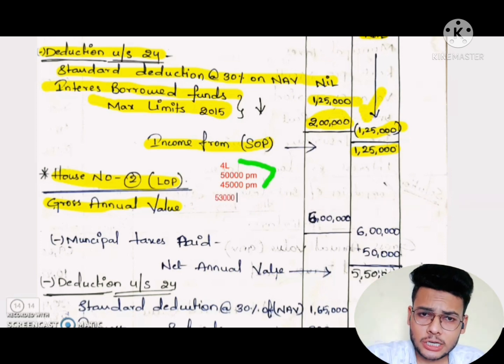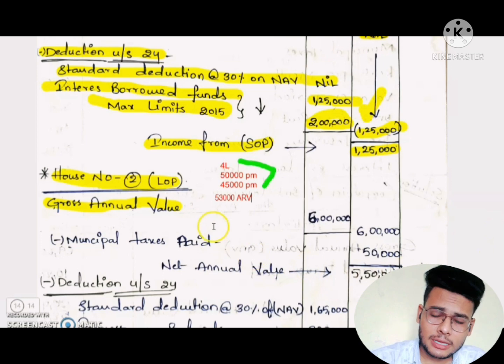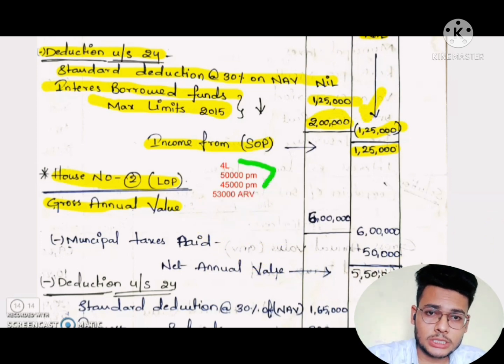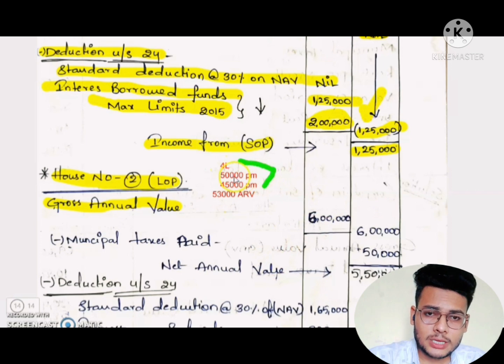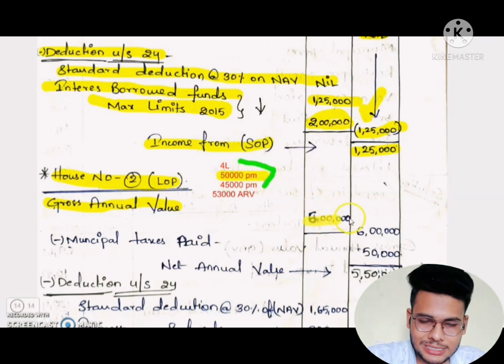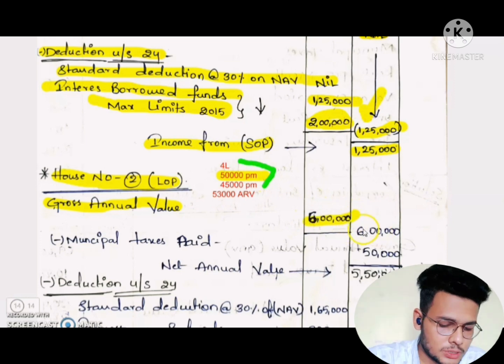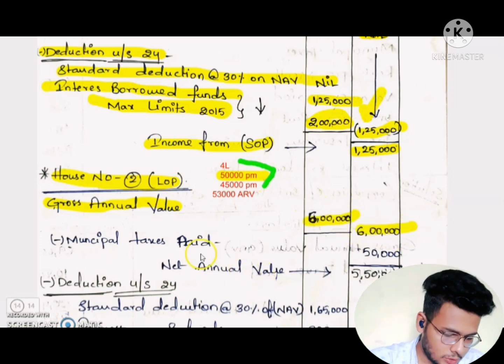So after doing this, first we have to deduct the unrealized rent given in the question from the actual rent. Unrealized rent we have discussed. Unrealized rent means the rent which is not realized to us, which has not come to us. So we have to deduct it from actual rent because it is not realized. So 10,000 is deducted, so 5,30,000 is actual rent, and after that we have to check the highest one. The highest one is fair rental value, that is 6 lakhs rupees. So 6 lakhs rupees is treated as the gross annual value.